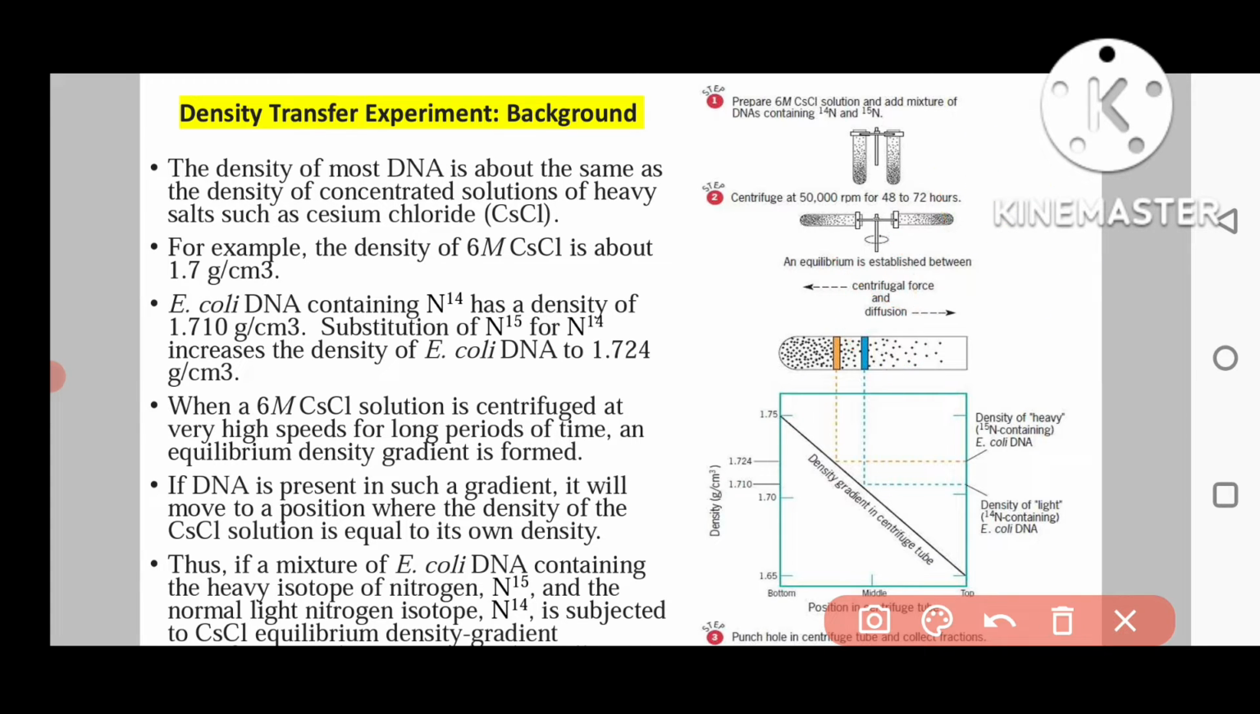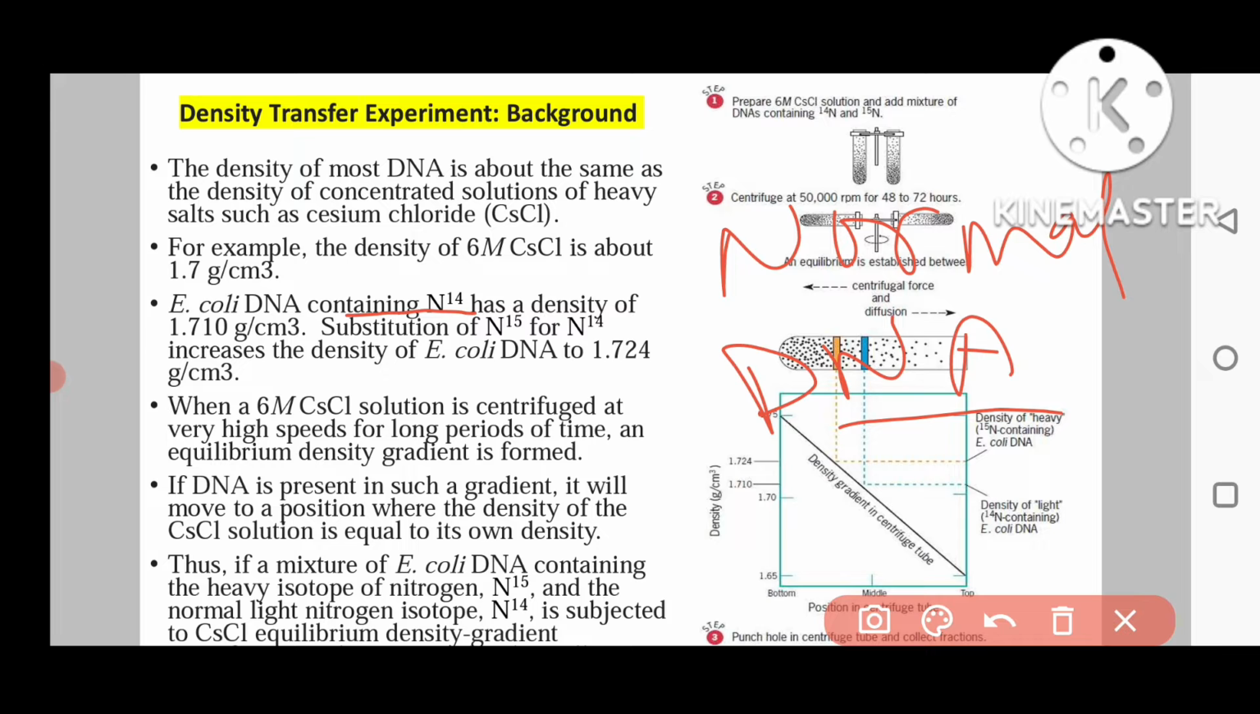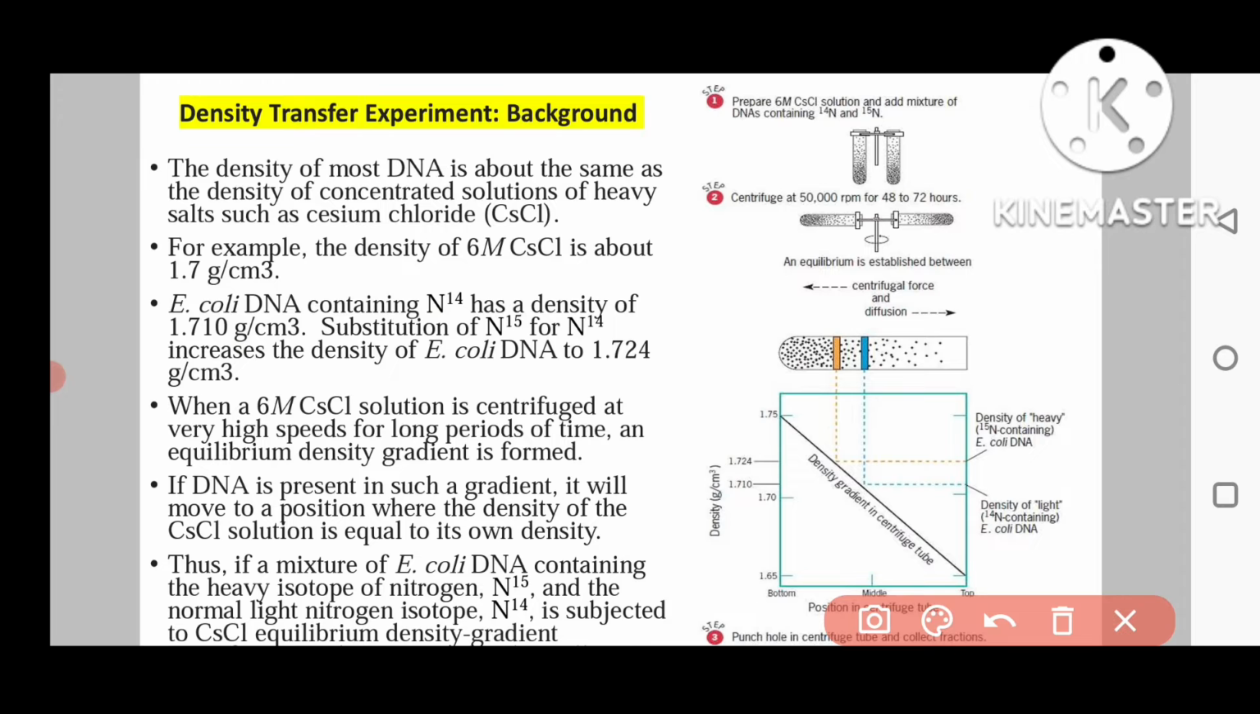For example, the density of 6 molar CsCl is about 1.7 gram per centimeter cube. So this is the density of a 6 molar solution of CsCl, meaning cesium chloride. E. coli DNA which has nitrogen 14, meaning the normal DNA, will have a density of 1.710 gram per centimeter cube. So this is almost equal to the density of 6 molar CsCl.